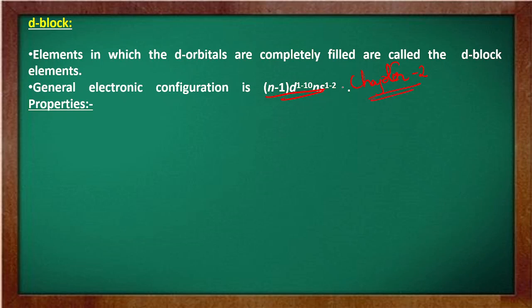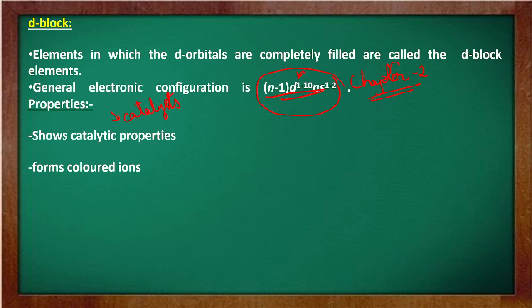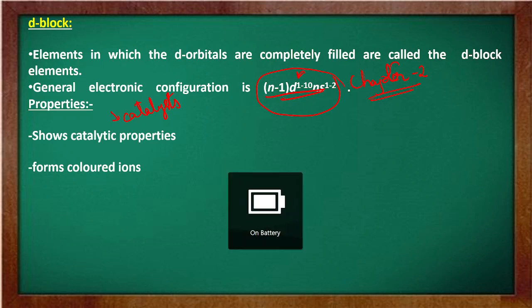At this moment, you just remember that the last electron will come in the d orbital. Now what are the properties of these elements? They show catalytic property, which means these elements are generally used as catalysts. They form colored ions. इस group के जितने भी elements होंगे वो सारे के सारे colored ions बनाते हैं.